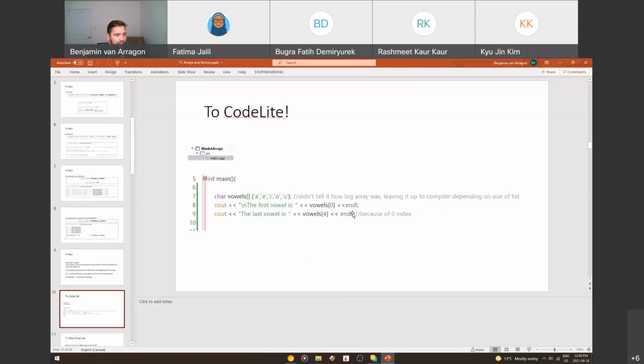Cool. So let's go to CodeLite. You can download the code. It's the week 4 arrays main.cpp file in Blackboard. And we'll just go through some examples of some arrays. The first one we'll talk about is a vowels array with all the vowels in the alphabet. We'll talk about some examples, okay? And then we'll do a little in-class exercise together.